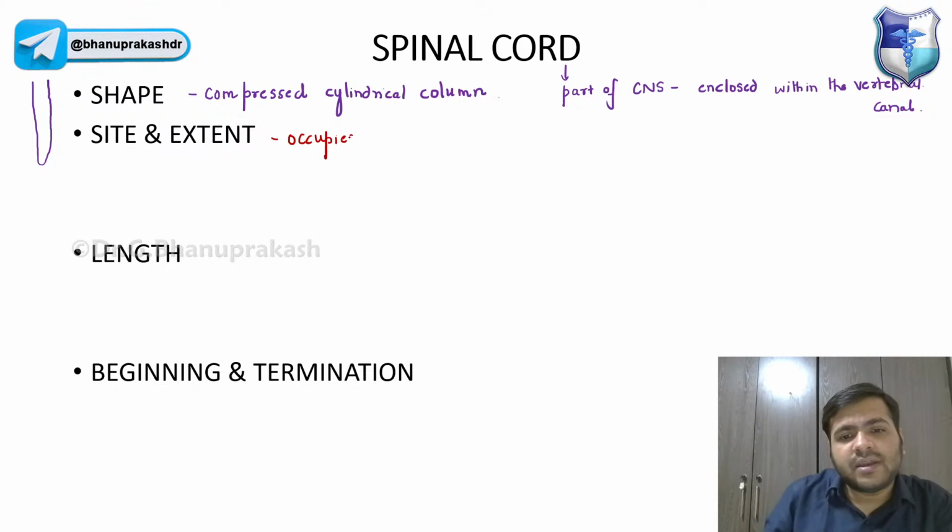Part of the vertebral canal, it occupies the upper part of the vertebral canal, right?